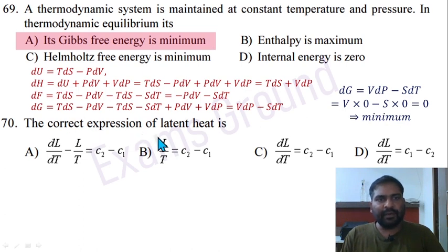Question 70. The correct expression for latent heat is. Option A is correct here. dL by dT equal to minus L by T equal to C2 minus C1.